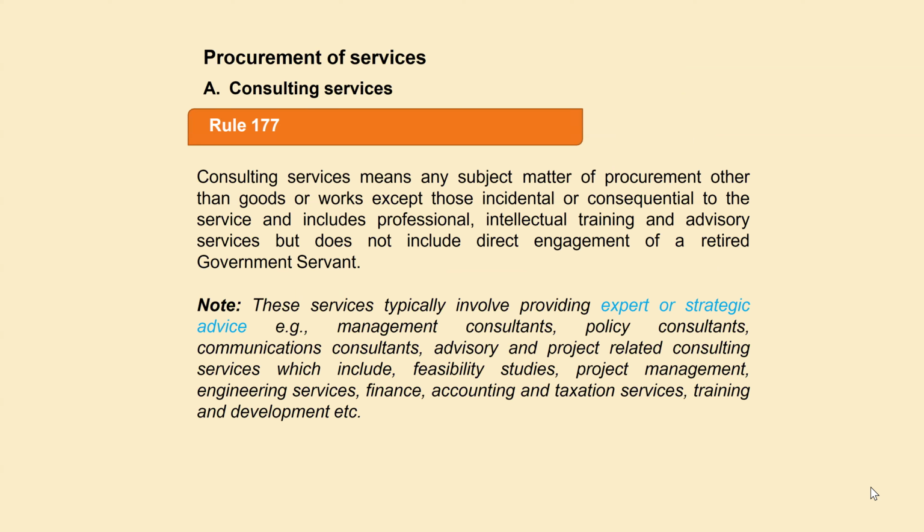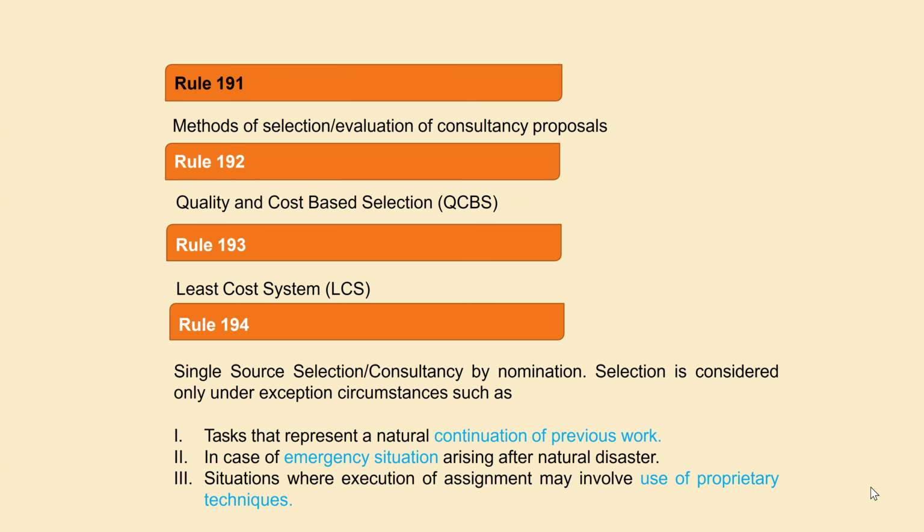Consulting services: as per rule 177, bidding for consulting services is to be done. Then rule 191 says the method of selection and evaluation of the consultancy proposal. Rule 192, quality and cost based selection. Rule 193, least cost system. Rule 194, single source selection, in case of consultancy by nomination.